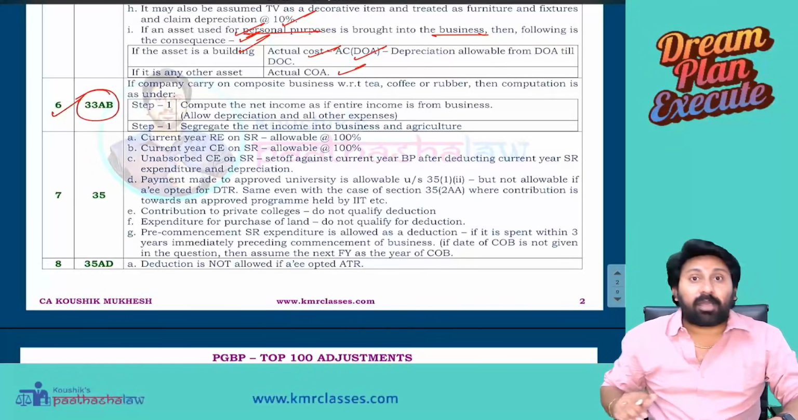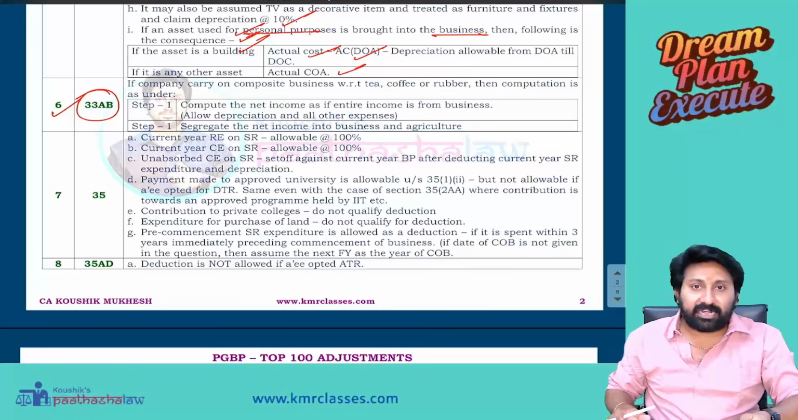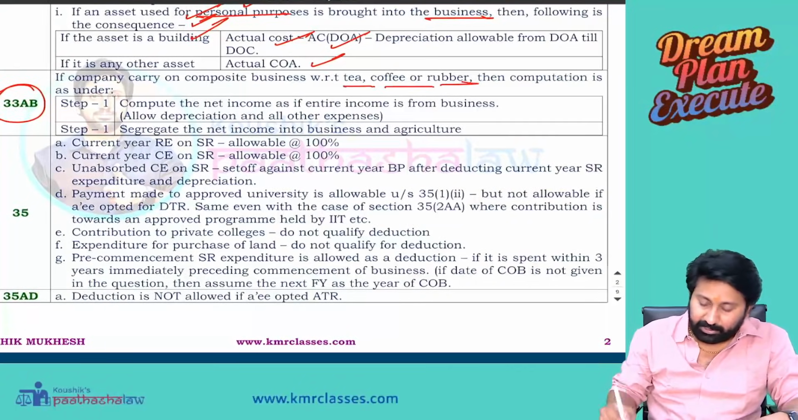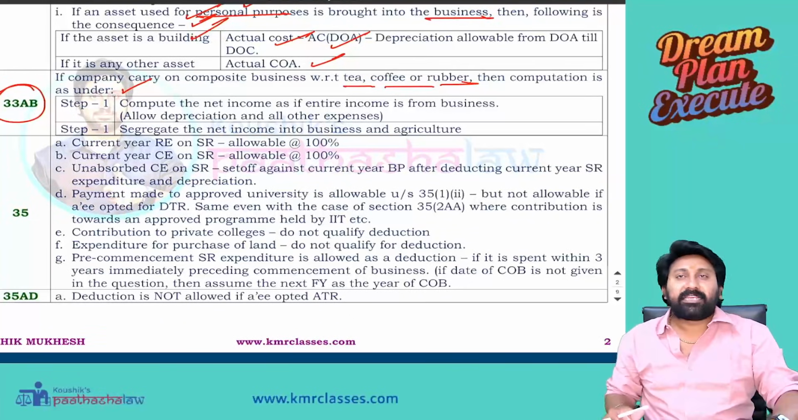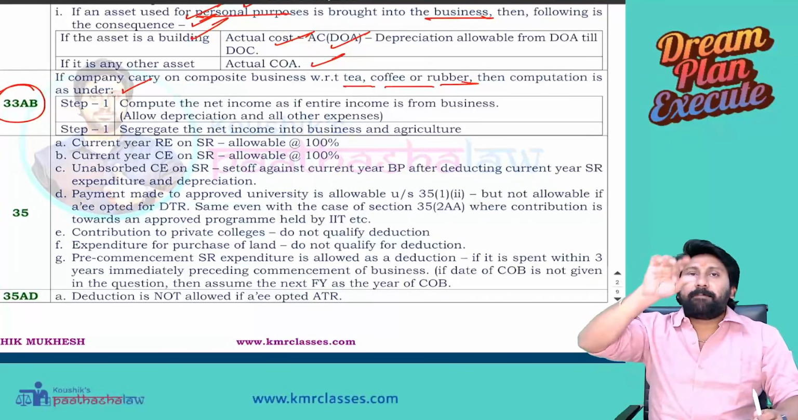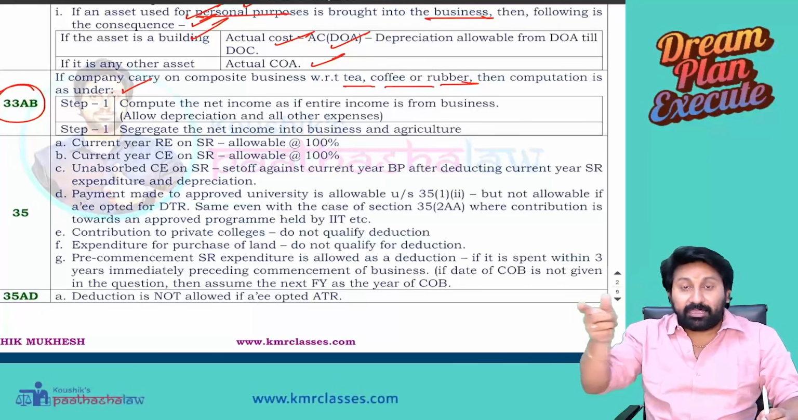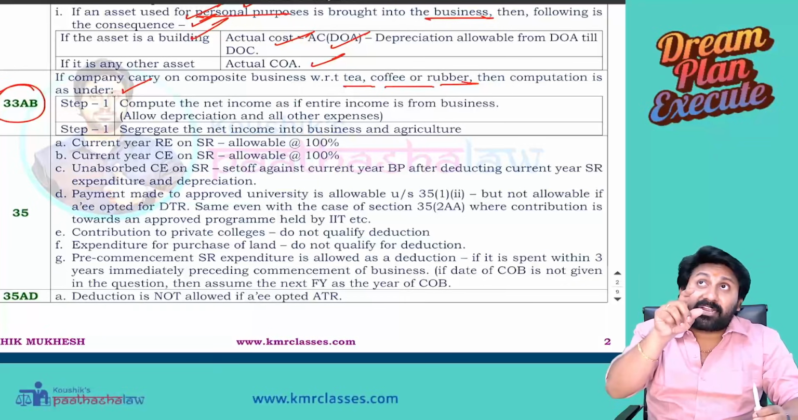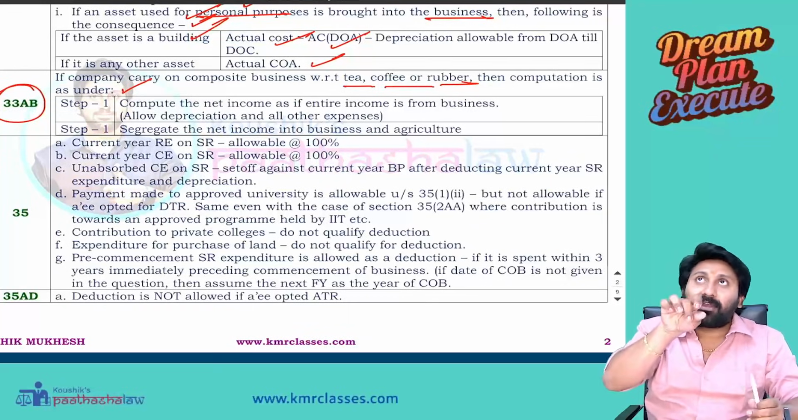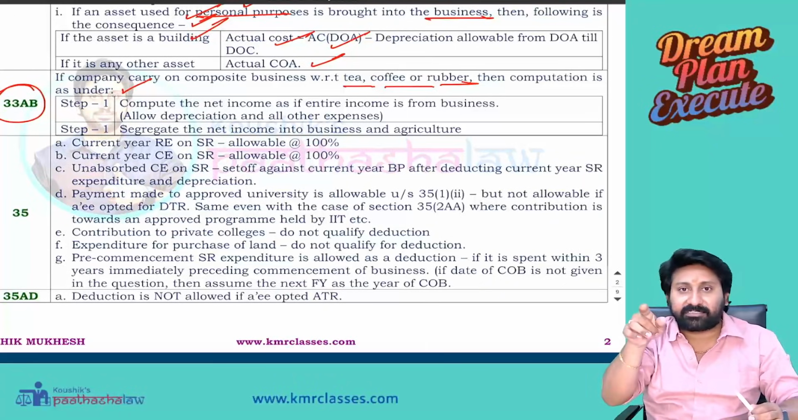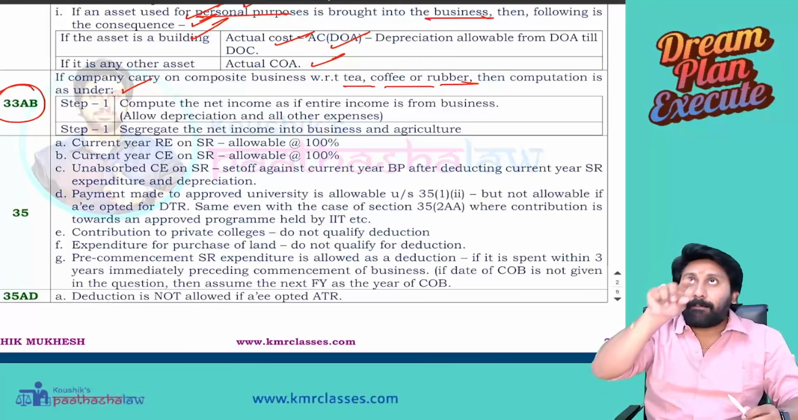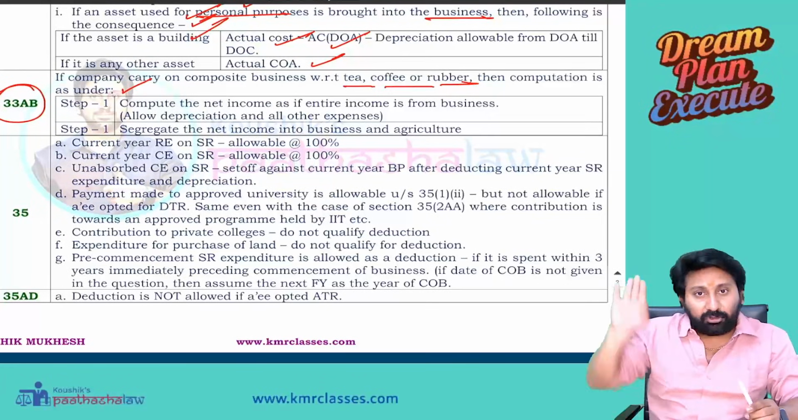33AB adjustment. Composite business: coffee with agriculture and non-agriculture. If the company carries on a composite business like tea, coffee, rubber, then the computation is as under. They will give a question saying that the company is carrying on curing and growing of coffee. There are two items in that, one agricultural, the second non-agricultural. To what extent agricultural and to what extent non-agricultural is already said in the rules. Rules 7A, 7B, 7C are there, with percentages such as 25%, 75%, 30%, 70%, 60%, 40%, and 35%, 65% already given. That you have to remember.